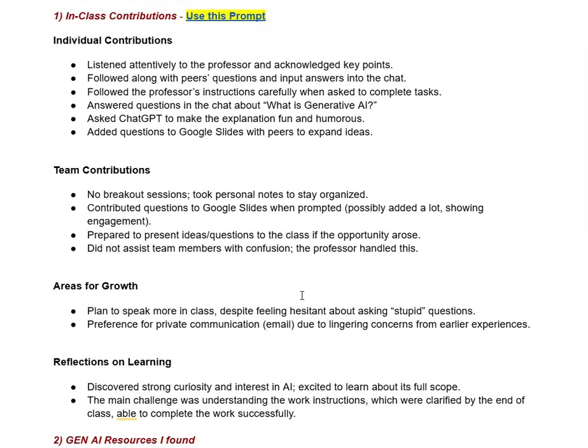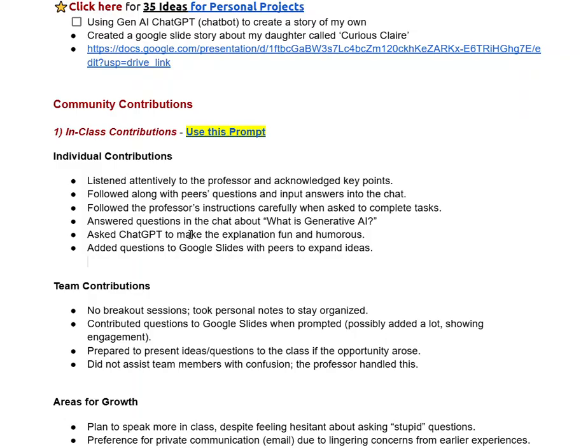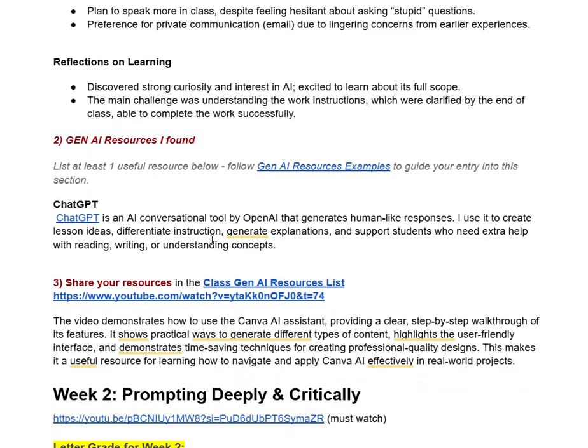And then you've done a nice reflection here. ChatGPT cannot be the resource that you're putting up simply because we've been using it in class. It is a useful resource, but you want to do something new, something else. We all know about ChatGPT.